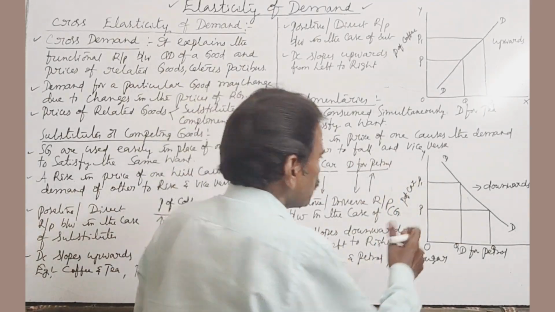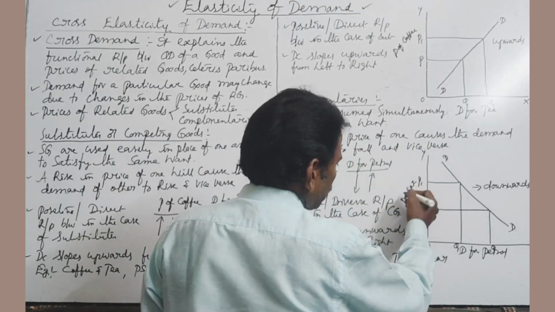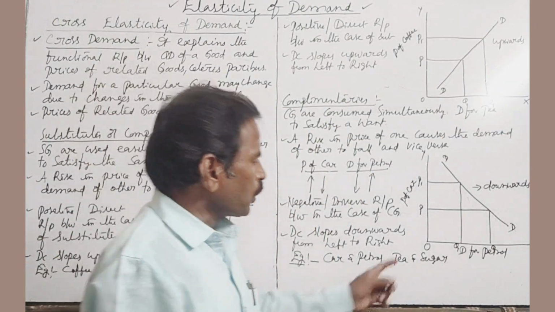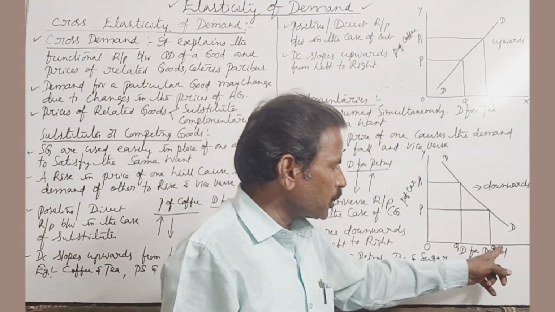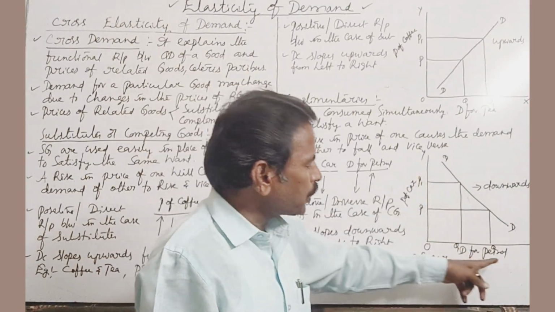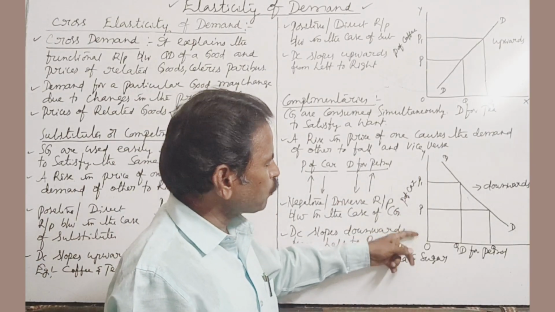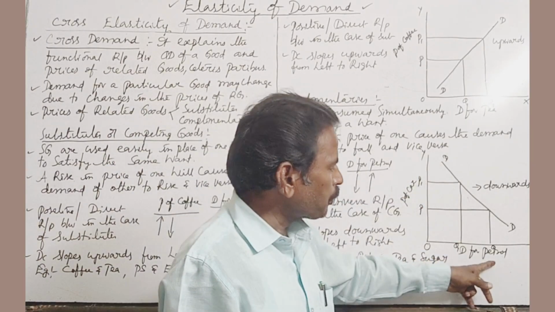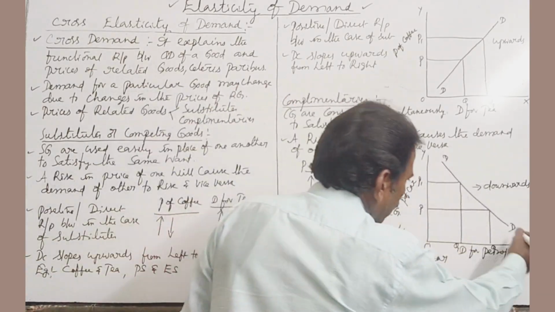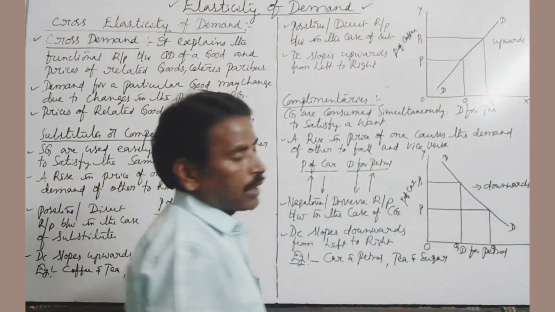So draw an L shape, mark YOX, price of car is measured on the Y axis, demand for petrol is measured on the X axis. So original price is OP, original quantity is OQ. Price increases from OP to OP1, quantity decreases from OQ to OQ1. Here price of car increases from OP to OP1, so demand for petrol decreases from OQ to OQ1. So here this is the demand curve. DD demand curve slopes downwards from left to right.